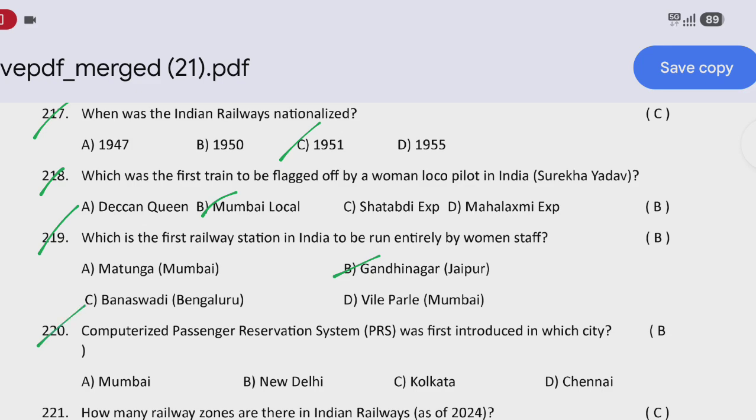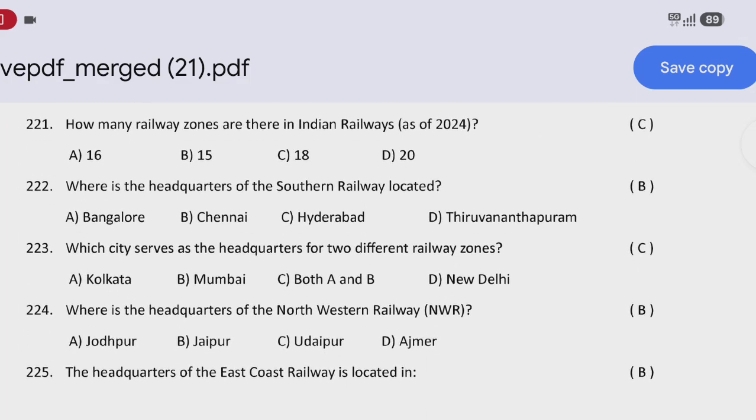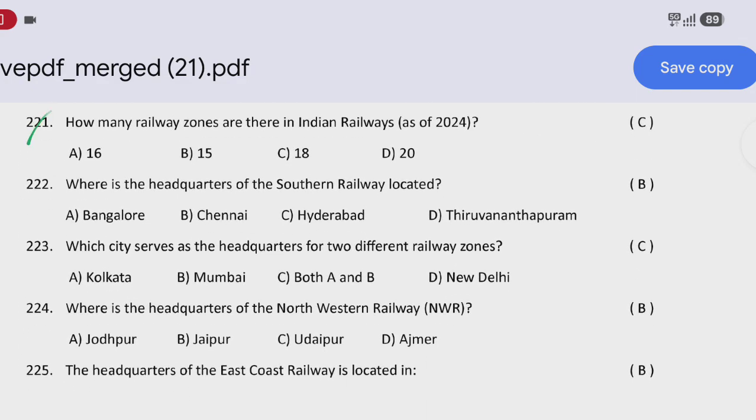Next question: computerized passenger reservation system PRS was first introduced in which city? That is option B, New Delhi. Next question: how many railway zones are there in Indian Railways as of 2024? That is option C, 18.